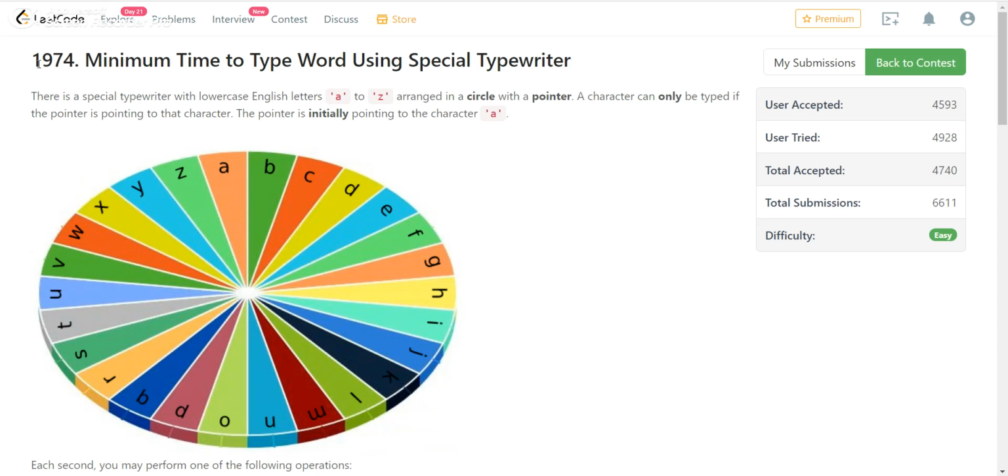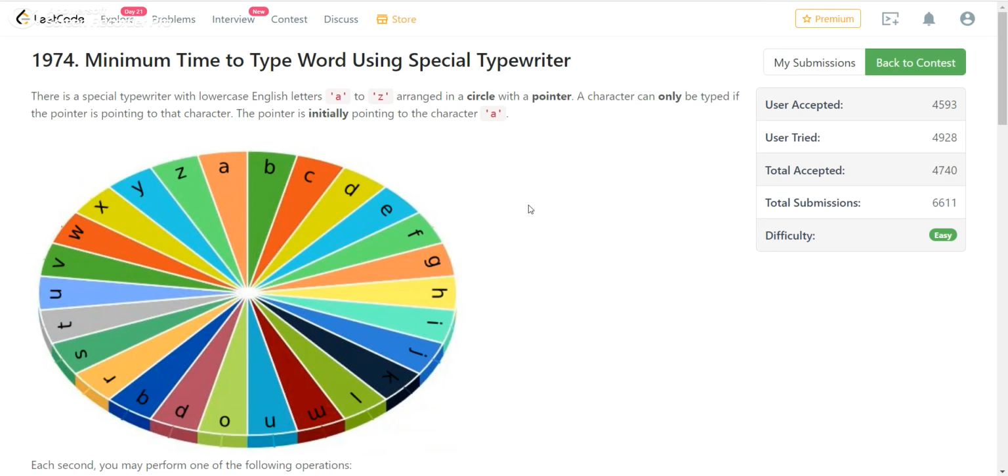So now in this problem, this is the 1974th problem of LeetCode, and in this problem a special typewriter is given to you with the lowercase characters from A to Z, which is arranged in a circle, and a pointer is given to you which is initially pointing to character A.